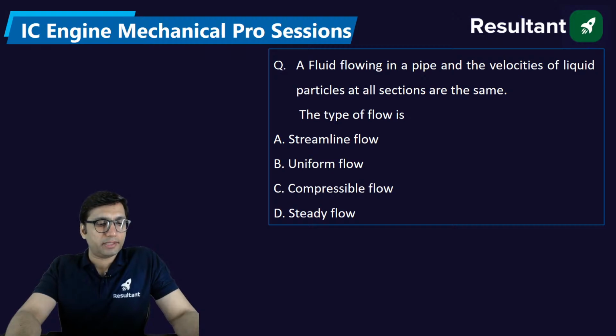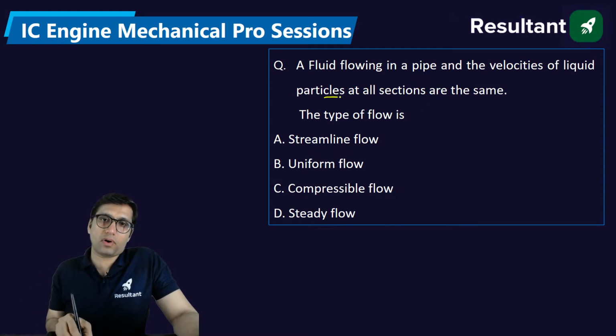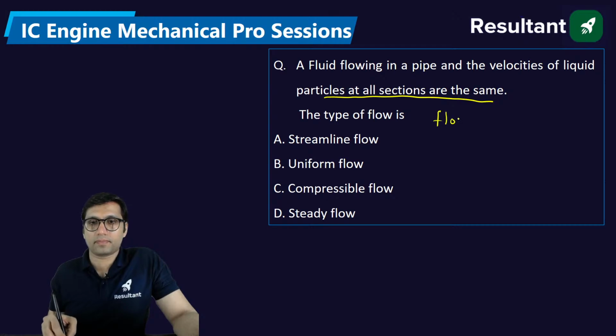The type of flow is: if at all sections the velocity is the same, that means the velocity is not a function of space.